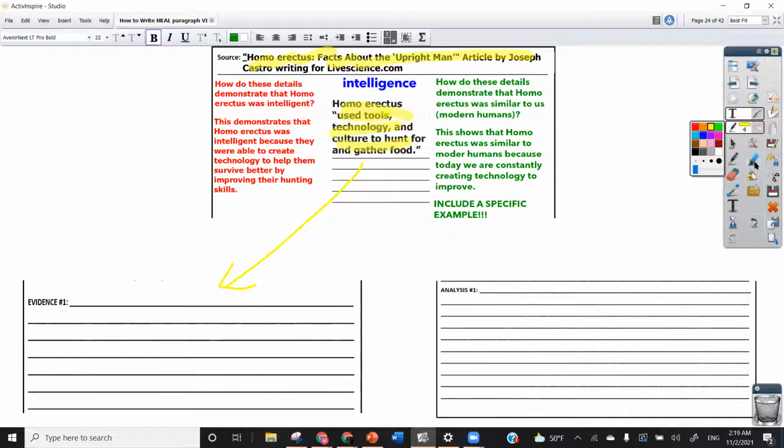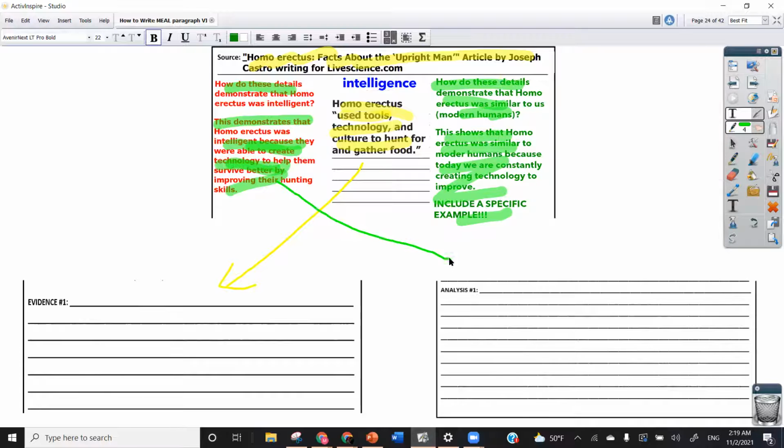And then you're also going to have the details here and here, and have them connect to the analysis.